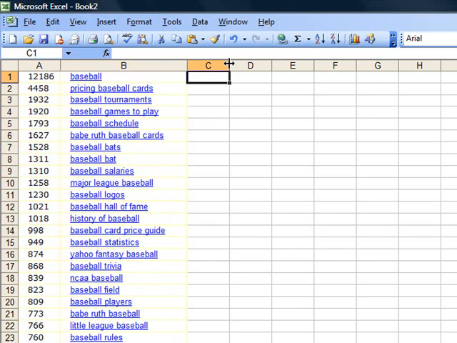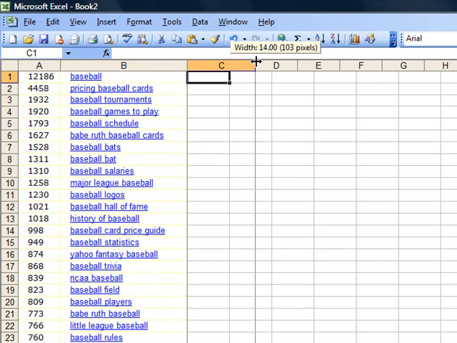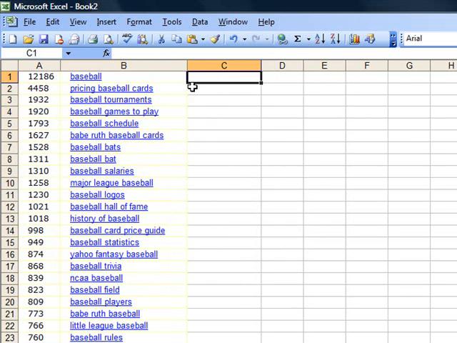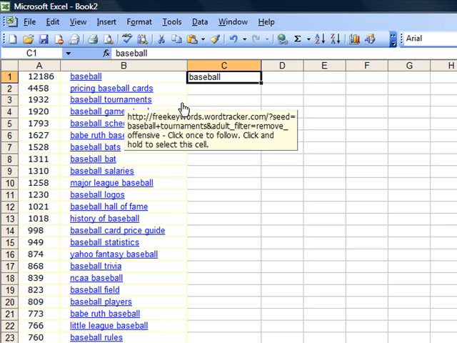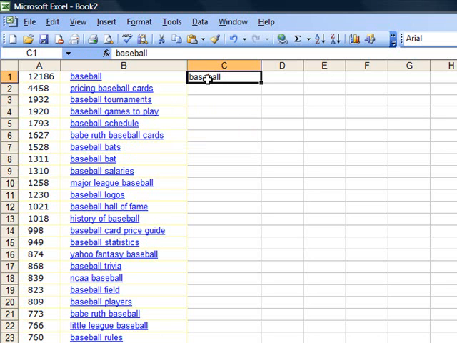Now a little tip here. Actually, I'm going to stretch column C just a little bit. I like to type, boy, apparently baseball is something I struggle to type. Okay, I'm going to type my original search term, what I originally searched to get these words, in case I want to sort back to this order later.